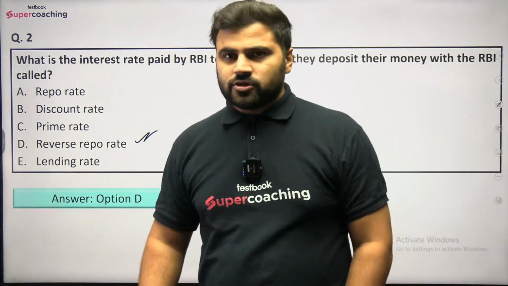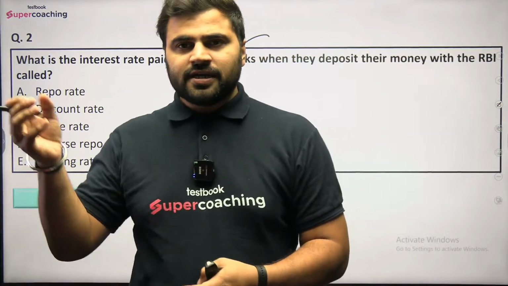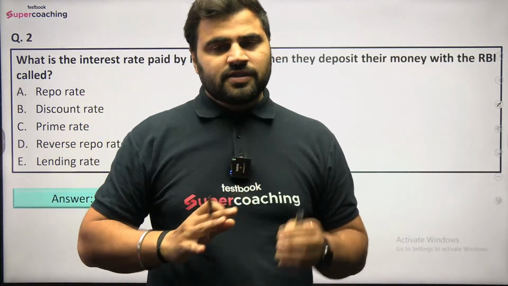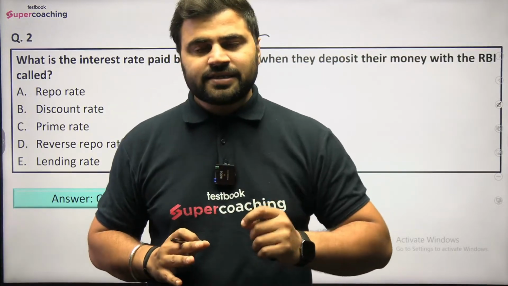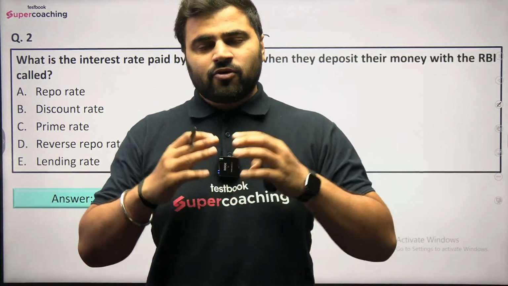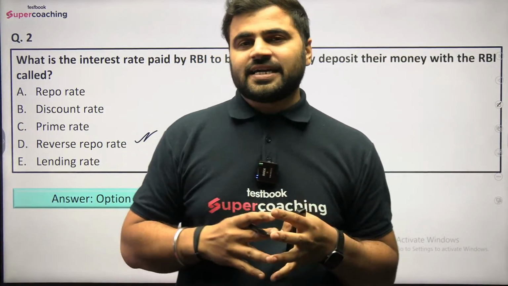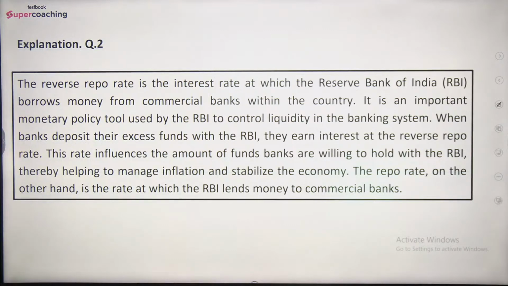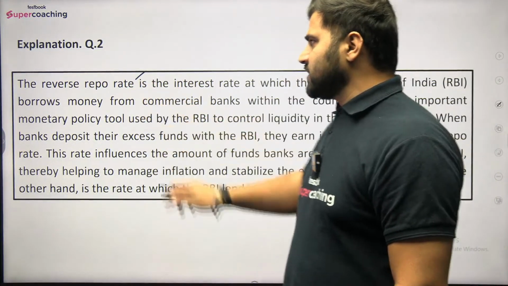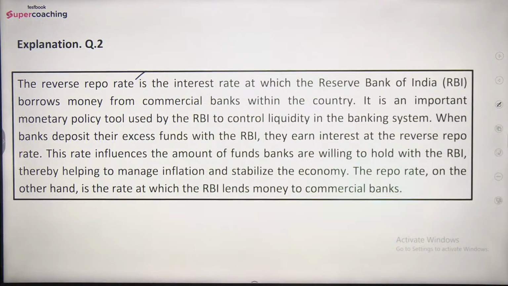क्योंकि in reverse repo operation, what banks are doing, basically they are depositing their surplus fund with the Reserve Bank of India, and in turn Reserve Bank of India is giving them interest, right? And that interest is known as reverse repo rate. Why? Because that is a part of reverse repo operation, and that is why it is known as reverse repo rate. Got it? If I give you the explanation here, you can read: the reverse repo rate is the interest rate at which the Reserve Bank of India borrows money from commercial banks within the country. It is an important monetary policy tool used by the RBI to control liquidity in the banking system.